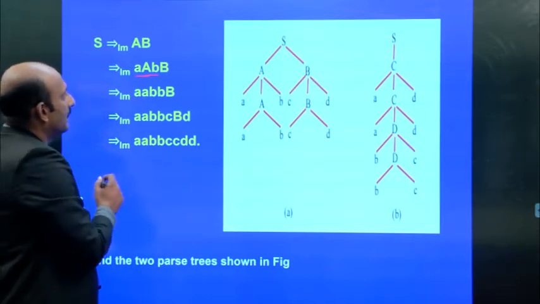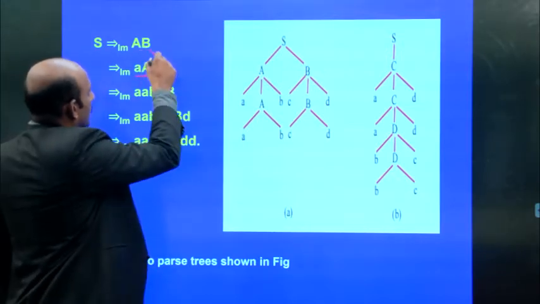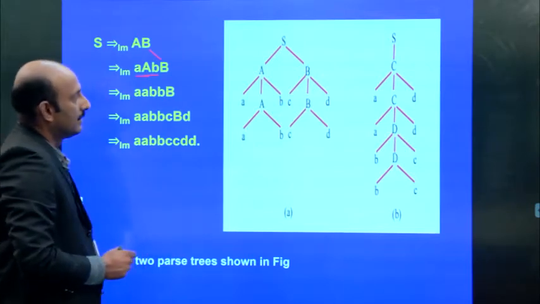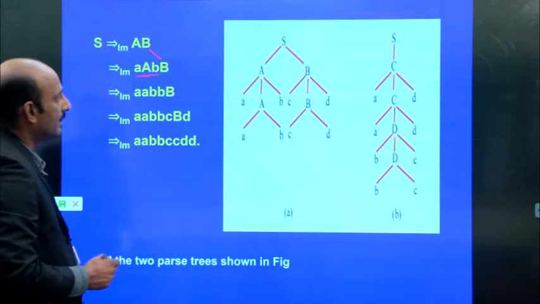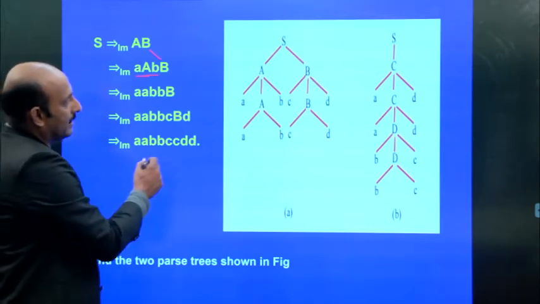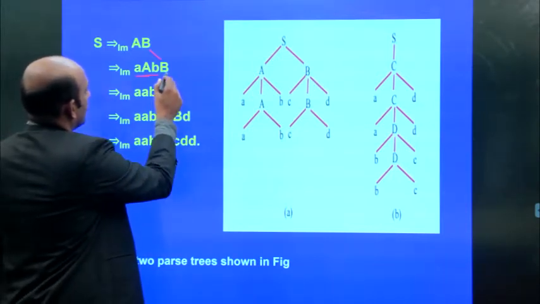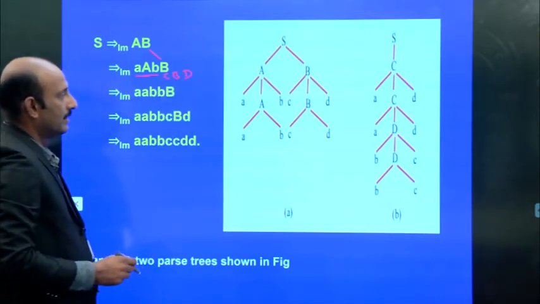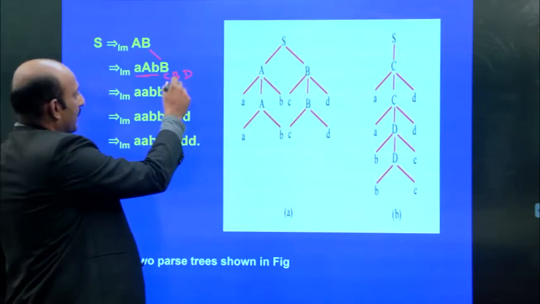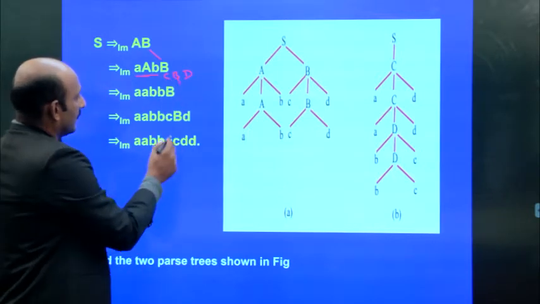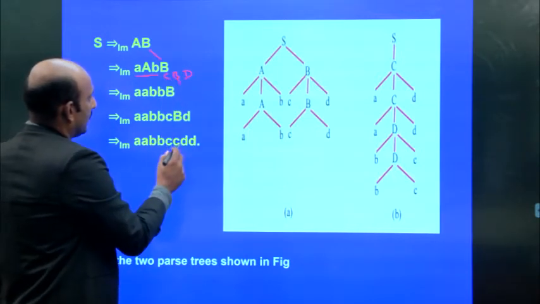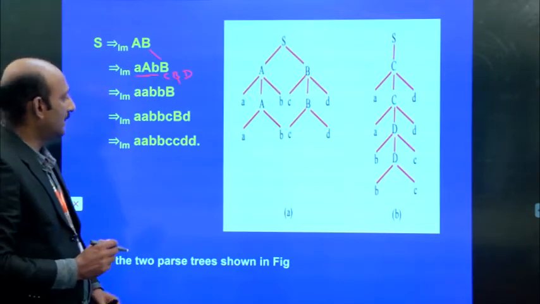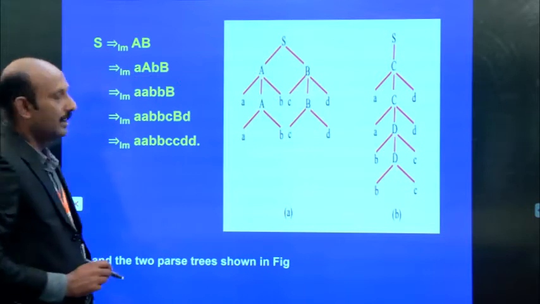Then this A and the rest of the thing, B, remains the same. Then B is replaced by C, B, D, likewise. Again this B can be replaced by CD. So we go on always replacing the leftmost non-terminal.